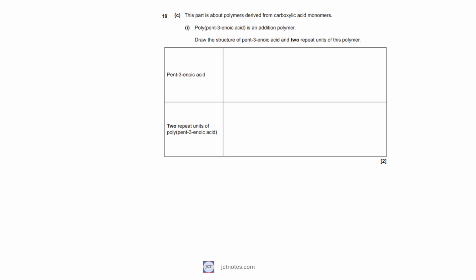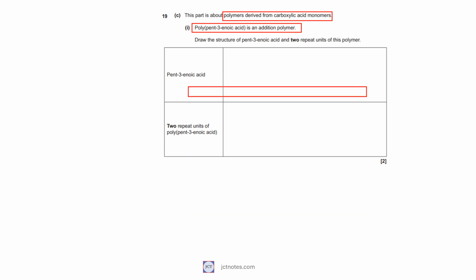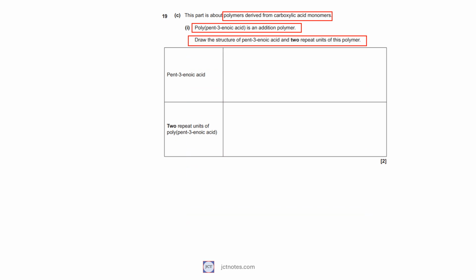Part C of question 19 is about polymers derived from carboxylic acid monomers. We have three questions. In the first question, we have that pent-3-enoic acid is an addition polymer. We are asked to draw the structure of pent-3-enoic acid and two repeat units of this polymer.